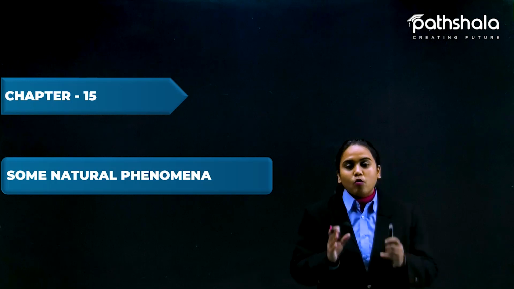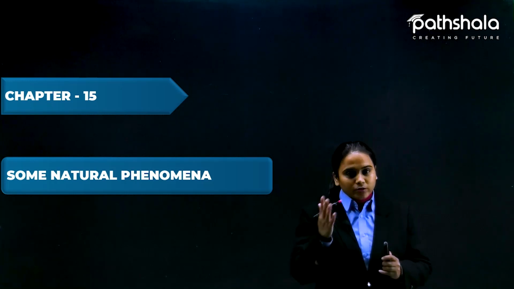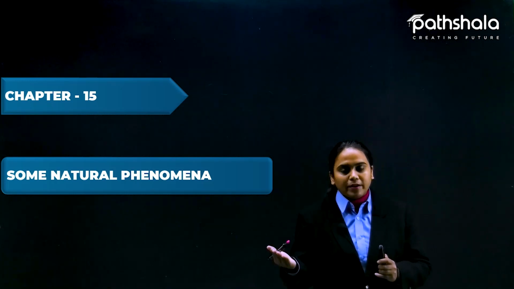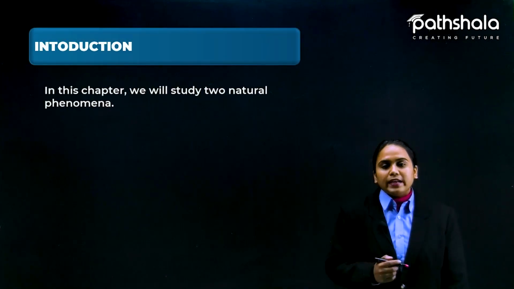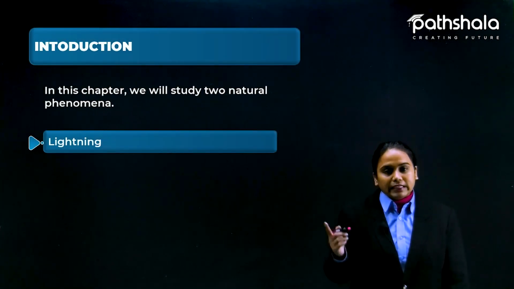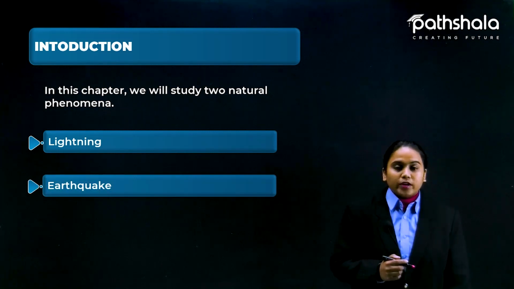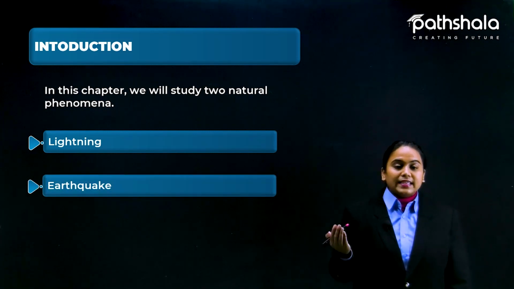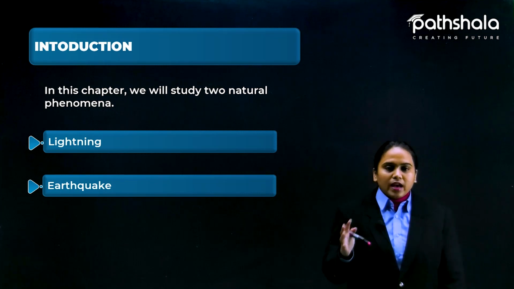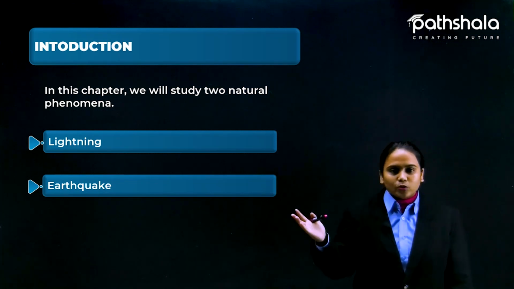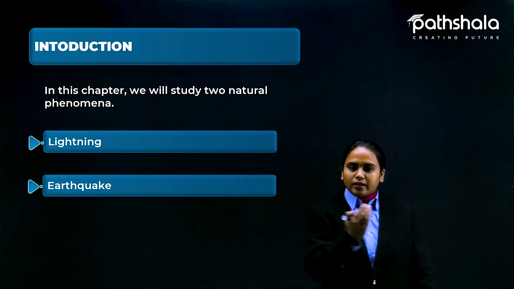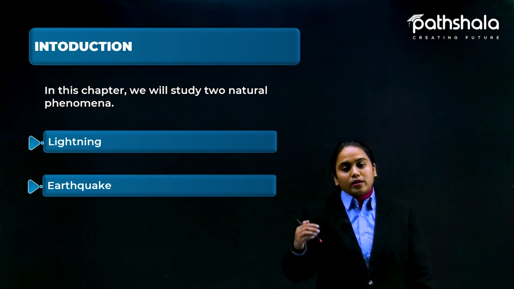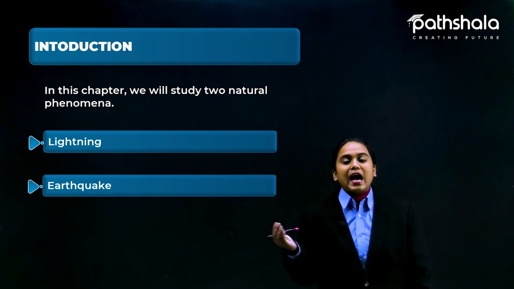You could even be your own scientist. Observe carefully what is going to happen around you and why it happens. Here in detail we are going to discuss two main things, lightning and the earthquake. Actually, we see earthquakes only randomly, like once in a few decades, so we should know why an earthquake happens.